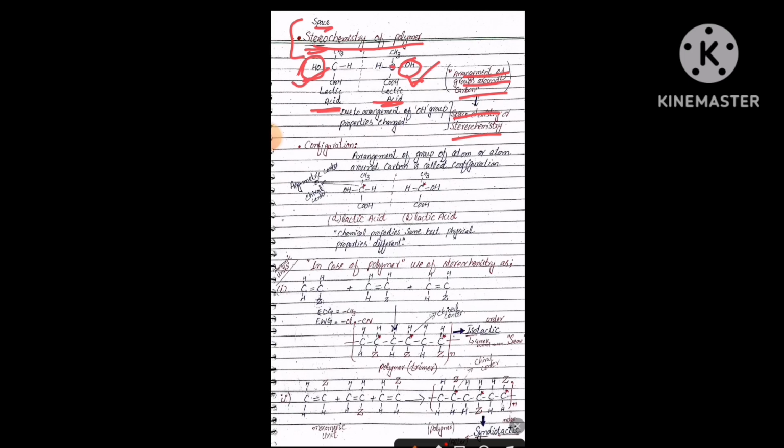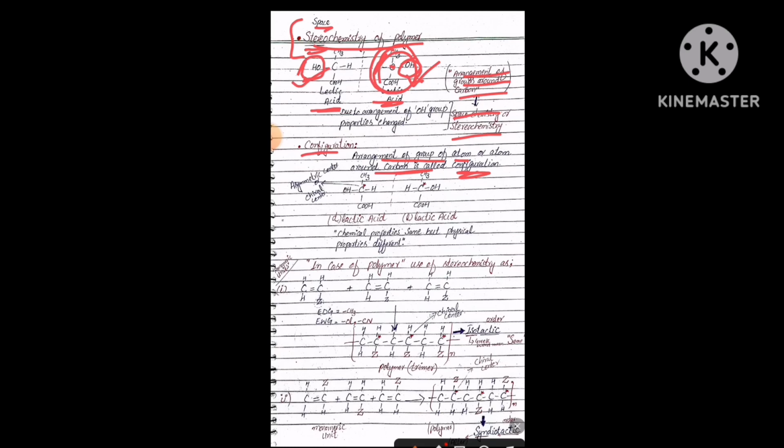It's a central carbon and around it is its space where different atoms are arranged. So this arrangement is called space or stereochemistry. So what is configuration? The arrangement of a group of atoms or an atom around the carbon is called configuration.